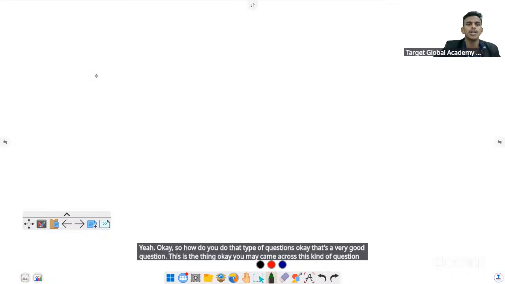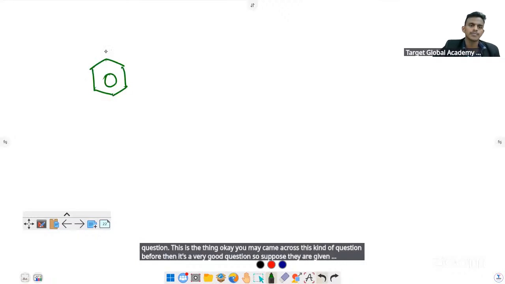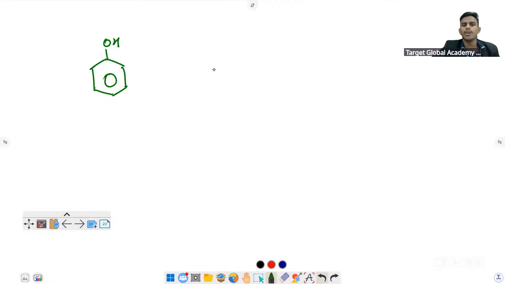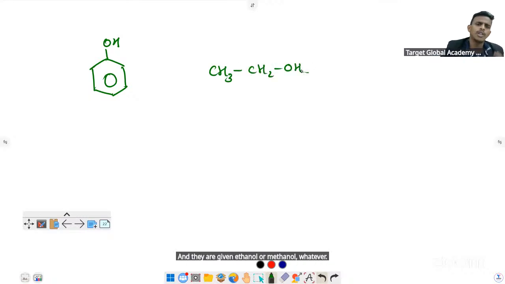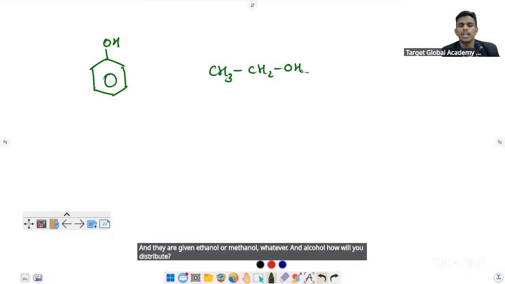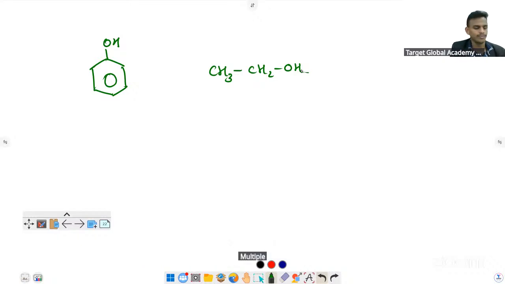Suppose they have given phenol and they have given ethanol or methanol, whatever, an alcohol. How will you distinguish? Multiple methods are there. So for phenol, there is a test.